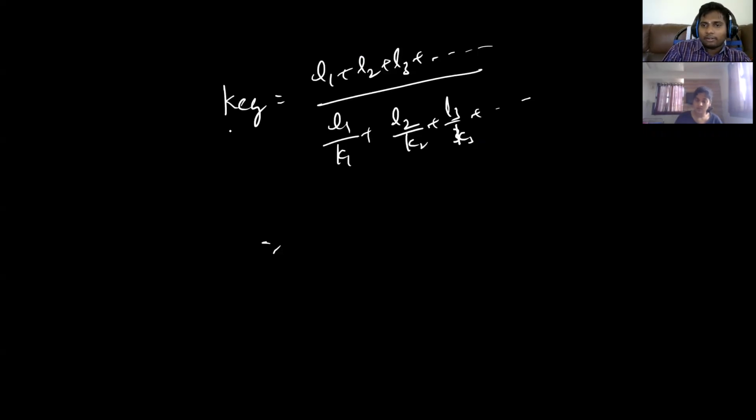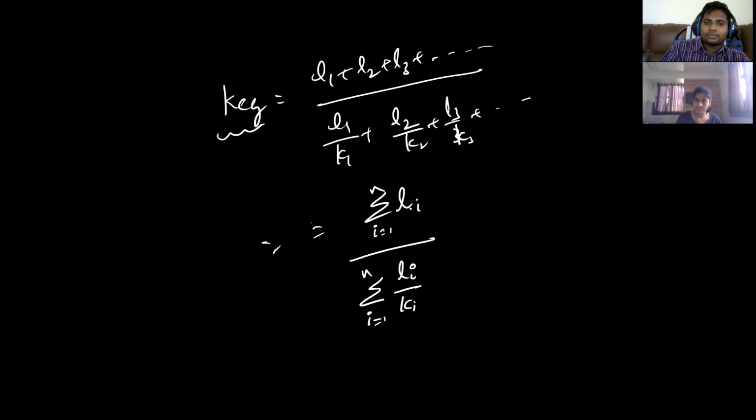Got it? You have to know the difference between both of them. Careful. K equivalent is equal to sigma Li from i equals 1 to N, summation, divided by sigma i equals 1 to N of Li by Ki. Got it? In this way also we can write the K equivalent formula.